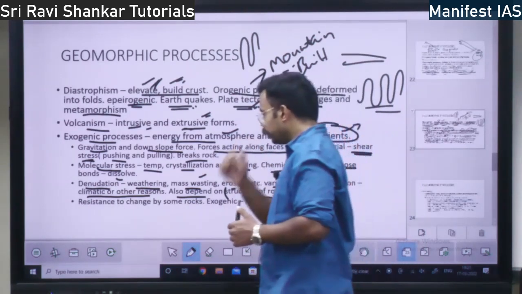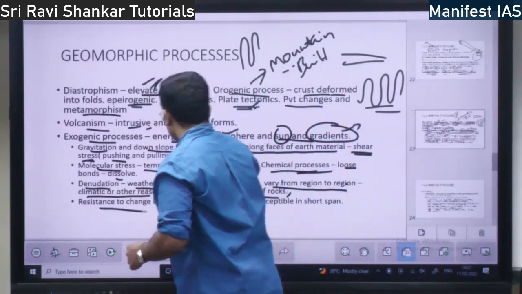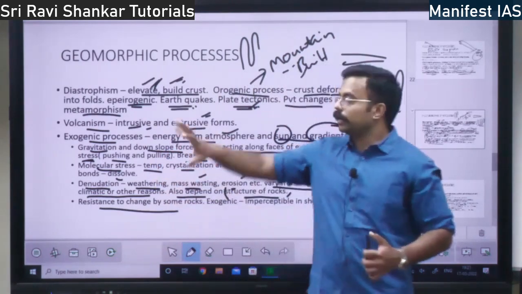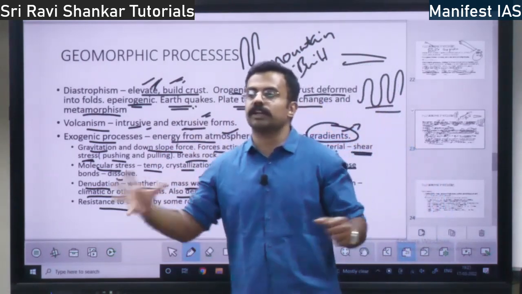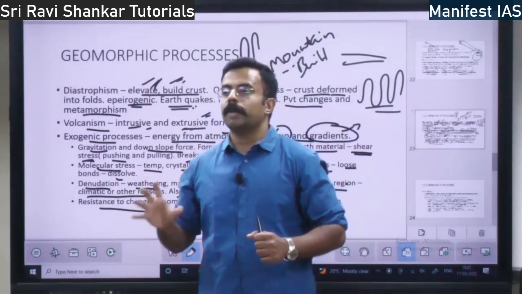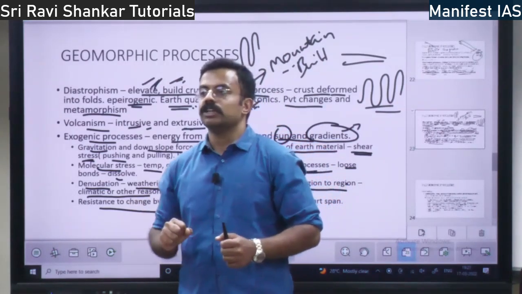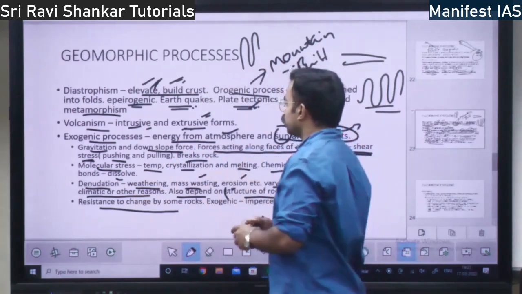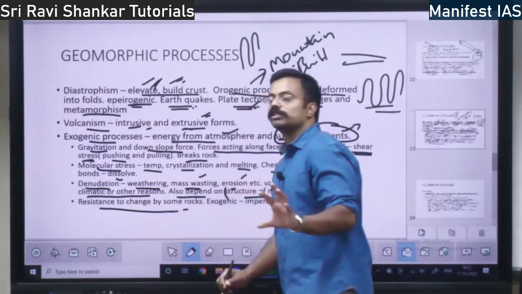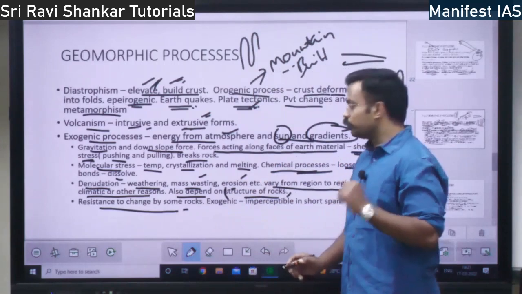So, resistance to change. I told you, because of exogenic forces, there will be a lot of stress on the rocks. But certain rocks will resist the change. They don't want to change. So there will be resistance from the rock side also. Rocks will also resist the changes, that you should know.